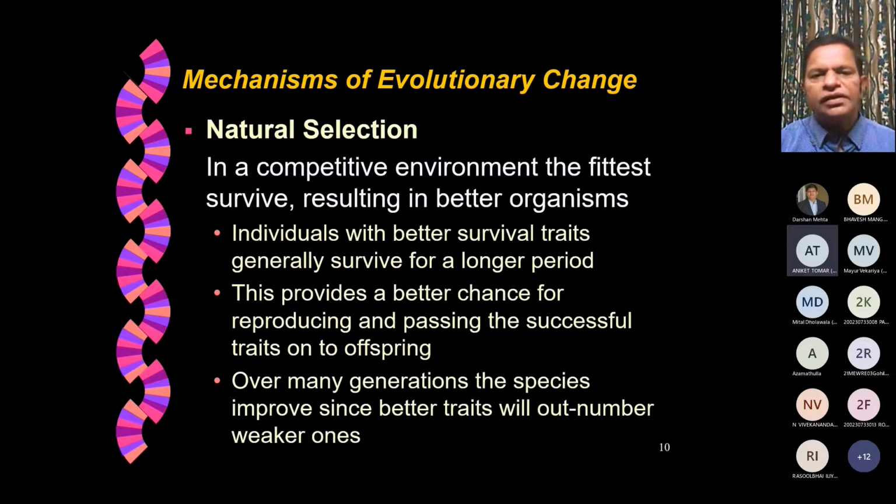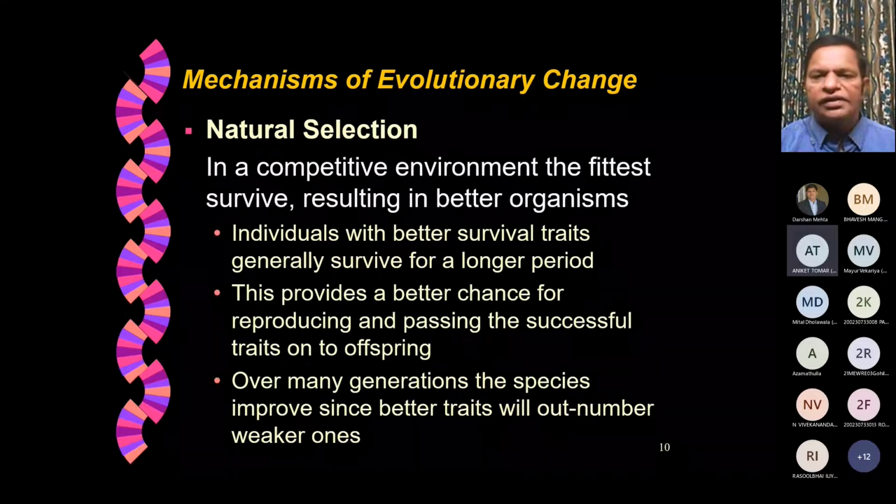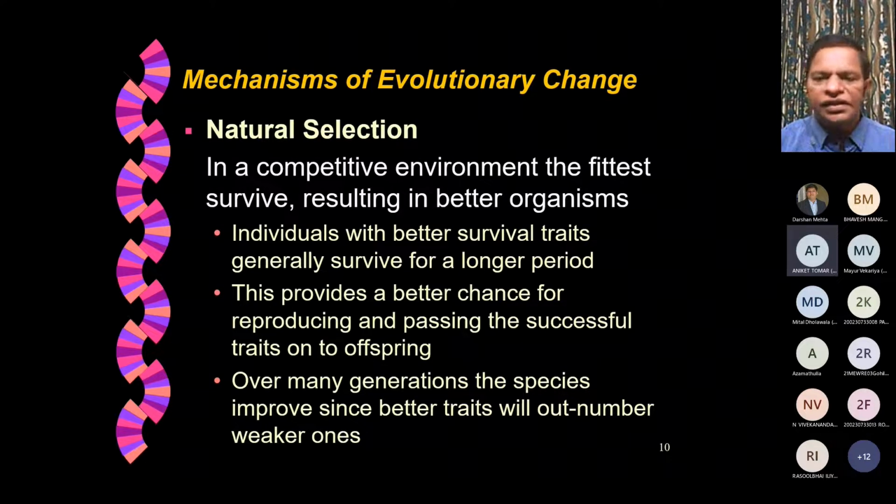Then the third one, which is again for evolutionary change, is how mating is happening: natural selection. In a competitive environment, the fittest survive. This is where Darwin's principle comes into the picture, resulting in better organisms. So individuals with better survival traits generally survive for a longer period.